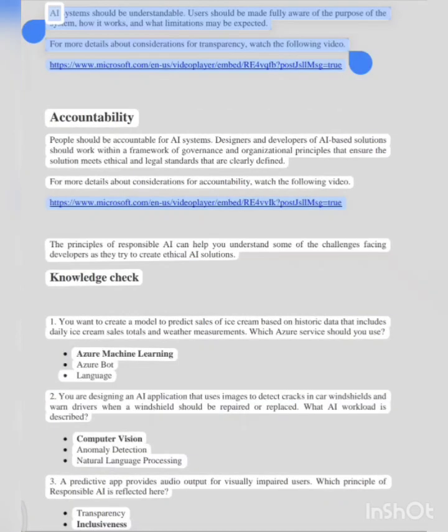Transparency. Systems should be understandable. Users should be made fully aware of the purpose of the system, how it works, and what limitations may be expected. For more details about considerations for transparency, watch the following video.